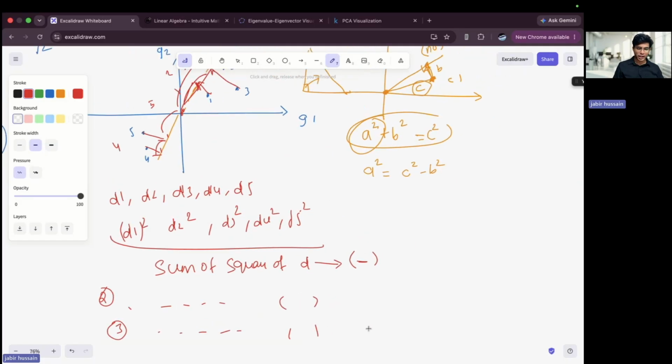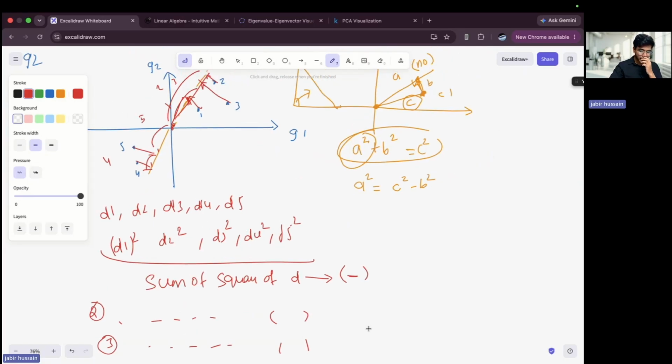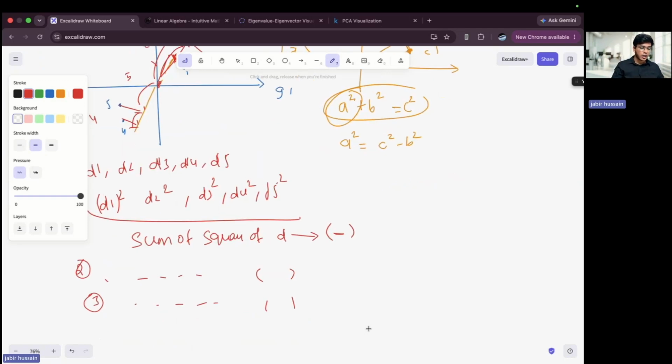I'll do it again. Now you might ask, don't you think it will add so many operations, tilting it at every angle, 1 degree, 1 degree? It will, since we have to cover the entire space to calculate all the distances. So the goal of tilting it is that after getting all the values, we take the maximum value.